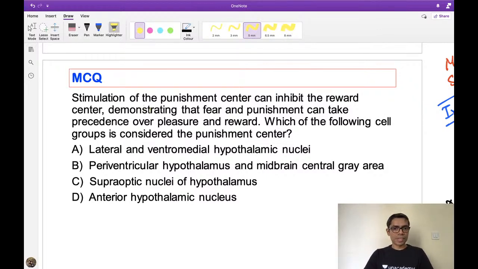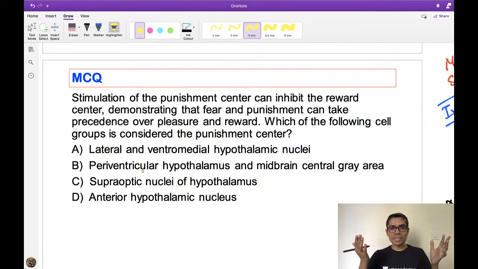Stimulation of the punishment center can inhibit the reward center, demonstrating that fear and punishment can take precedence over pleasure and reward. Okay, reward center, you know that there is a center in your brain, and if you stimulate that center, you will get a very kind of happiness in your body.